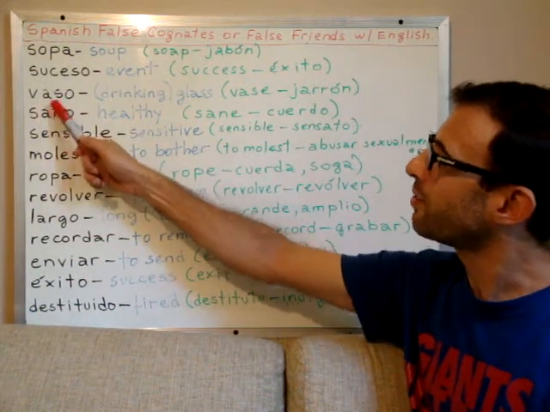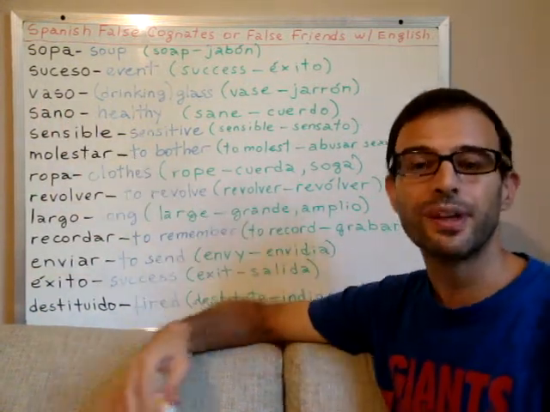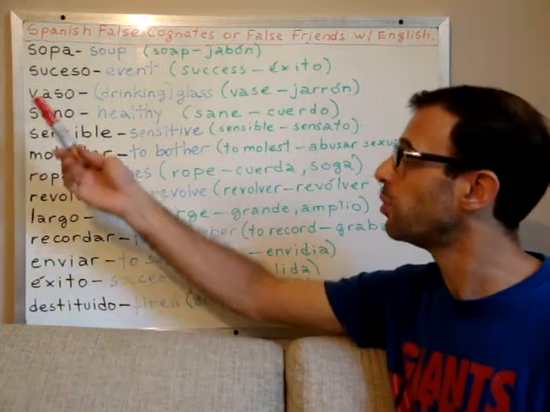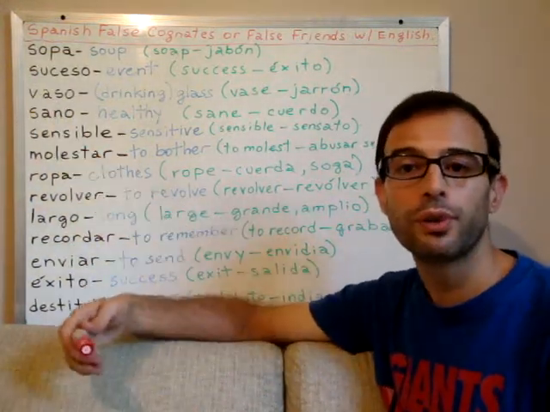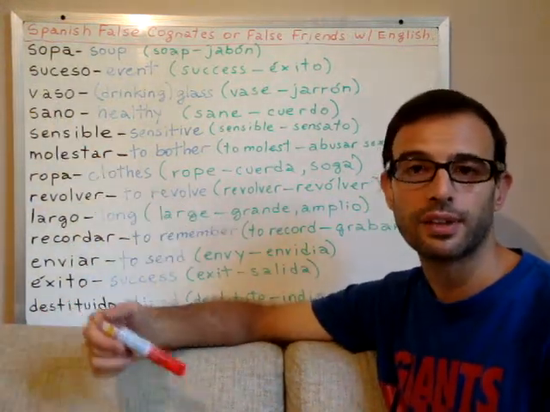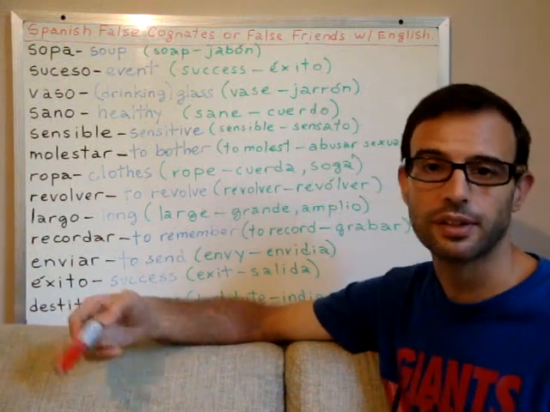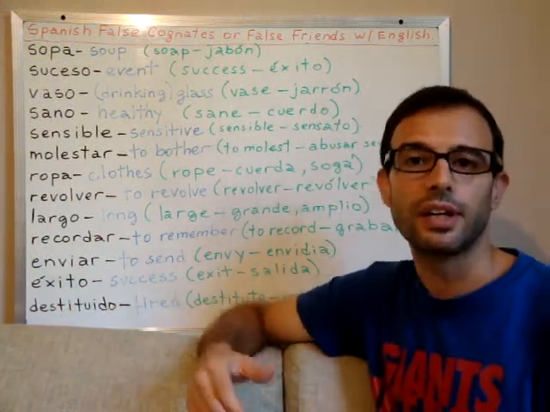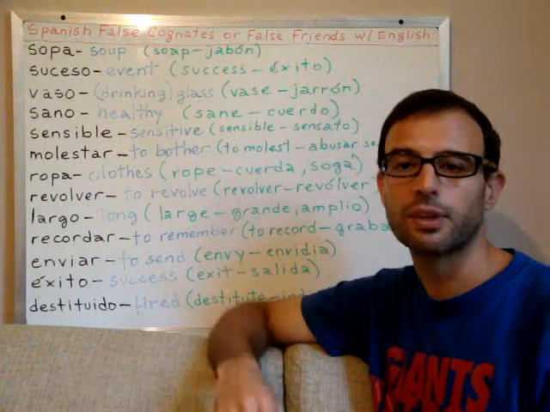However, the word vaso, since it has no reference to the material glass, the word vaso can also work for a tumbler, okay? A plastic glass. A plastic, instead of a glass, a plastic tumbler.